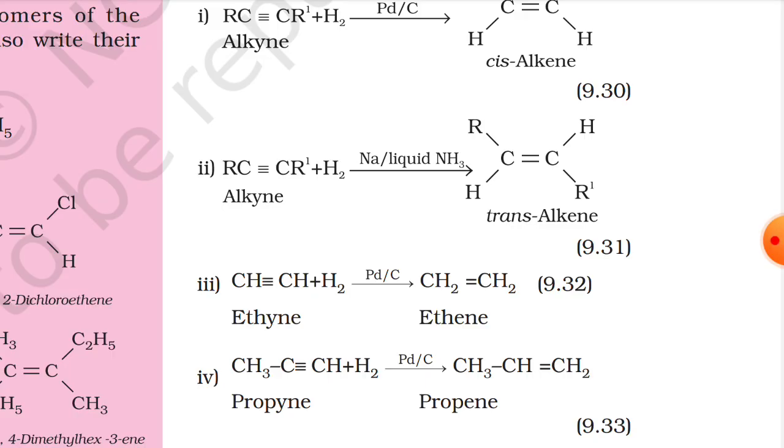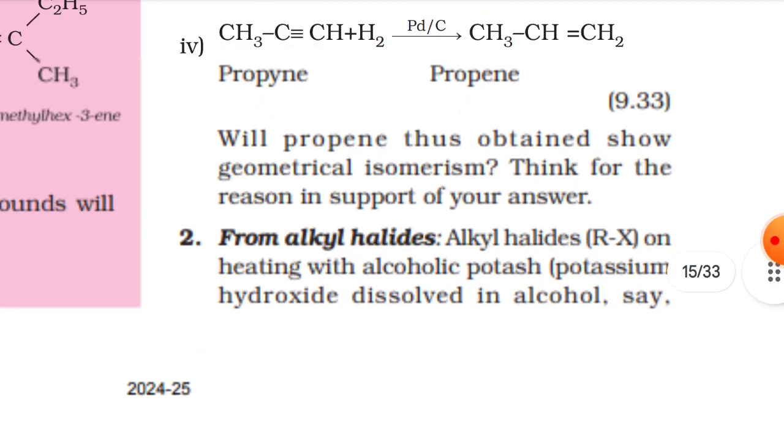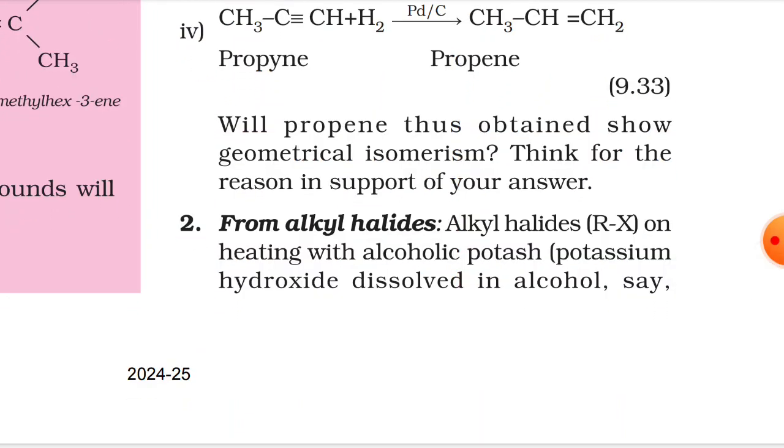If we are using palladised charcoal partially deactivated with poisons, which can be sulfur compounds or quinoline, then it is making cis, else it is making trans. I hope that you have seen these equations. Now, will the propene thus obtained show geometrical isomerism? Think of the reason in support of your answer.